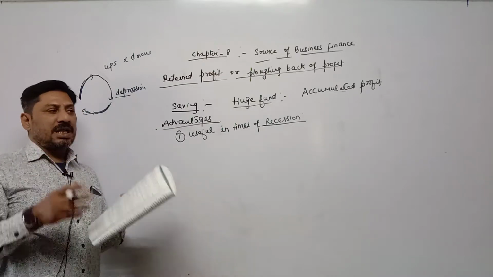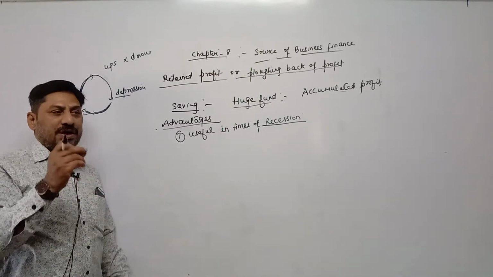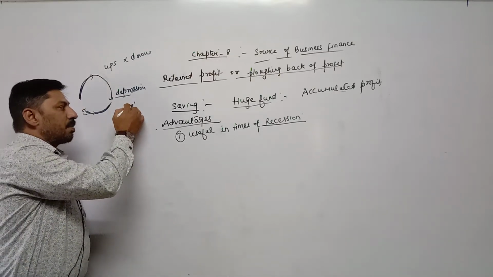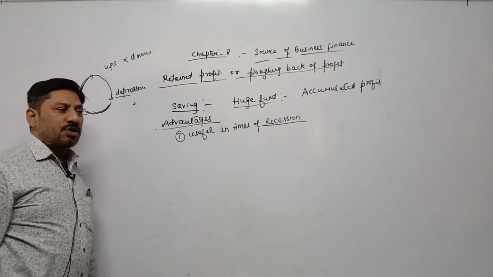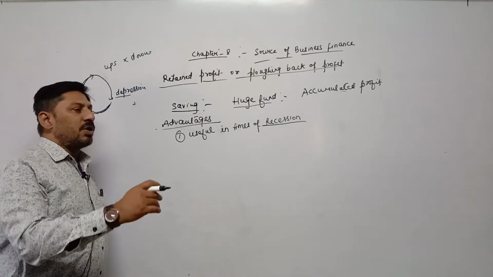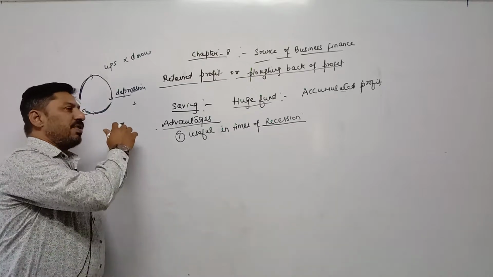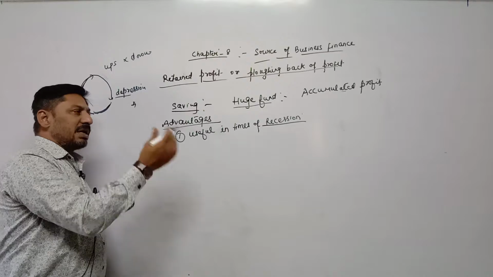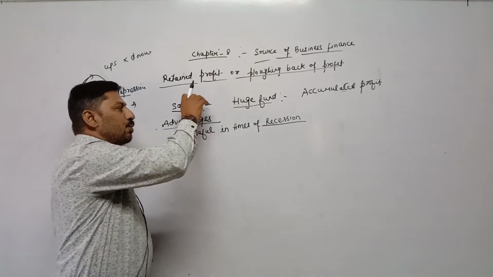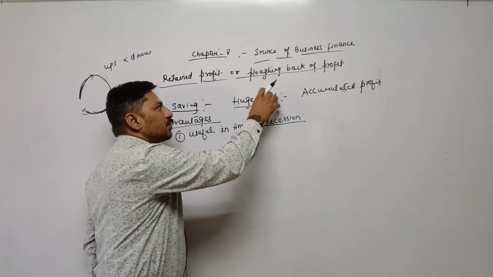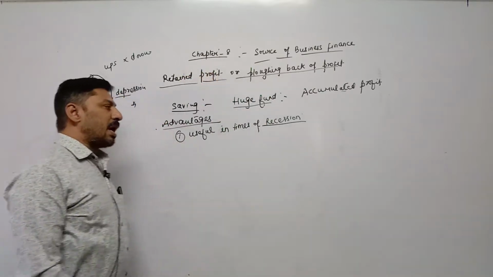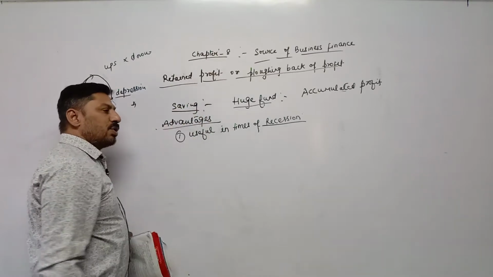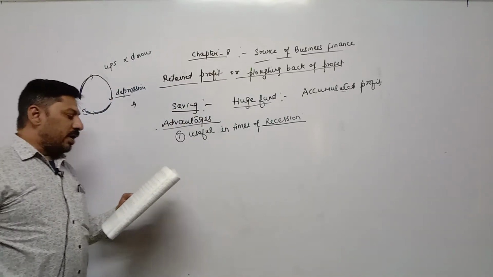We are not able to sell our products, but we still have to face various types of fixed costs and fixed expenses. For example, whether income is earned by the business unit or not, we have to pay the rent of the factory, rent on different types of machineries, and interest on loan, even when our income is low. So during that recession period, we can use our saving amount, huge fund or retained profit. At the time of recession, this type of huge fund can help the business.